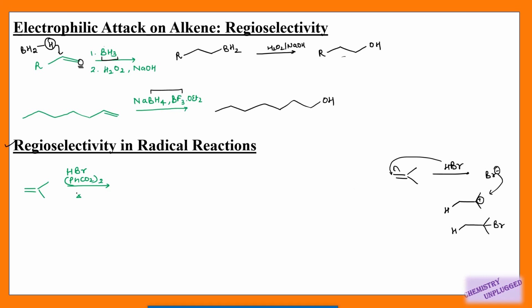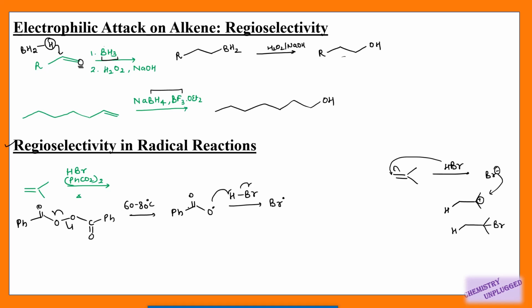But if we are using a radical initiator like this, and if we are heating it at 60 to 80 degrees centigrade, then this bond will show homolysis and it will produce this radical, right? It will attack on HBr and produce a Br radical. This Br radical will attack on this double bond, this alkene, and it can attack on this carbon or it can attack on this carbon, right? So you will get two types of product. If it is attacking on this carbon, then this bond will shift here, one radical will shift here, and the second possibility is this one. Now you can easily find out which radical will be more stable.